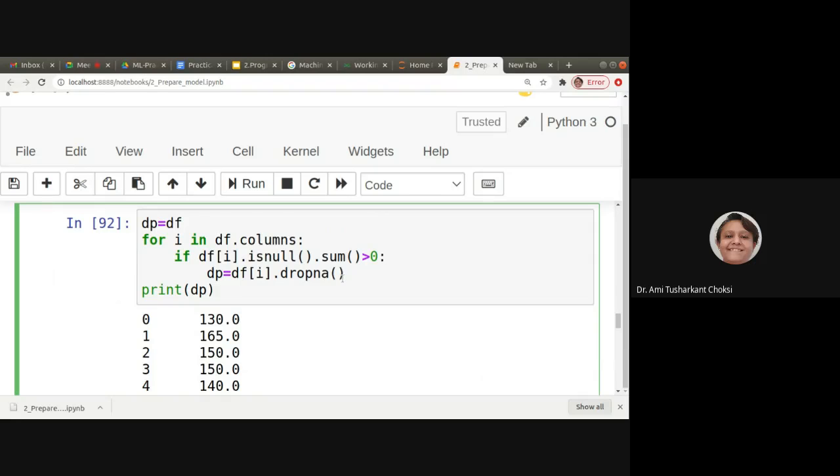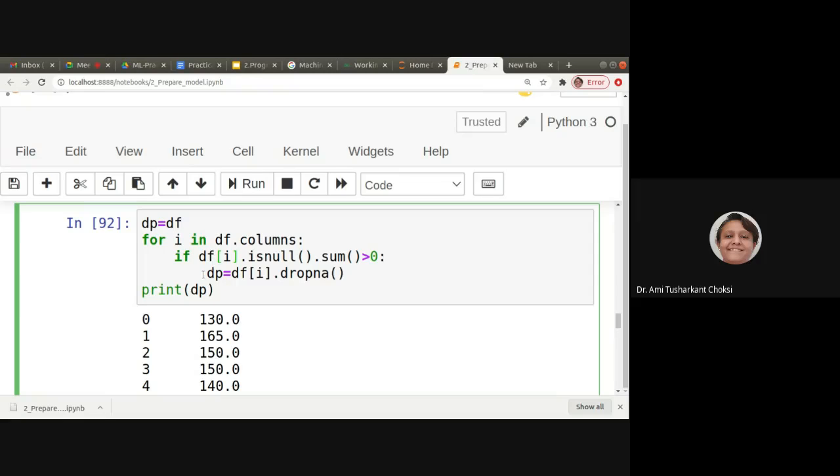That will remove whatever is available in this, right? So we'll remove that, drop those NA values, and then after, let us print dp. Here it is only available in one column, so it doesn't matter. Otherwise, whatever we are passing here should also have the null, isn't it? We should check it out.